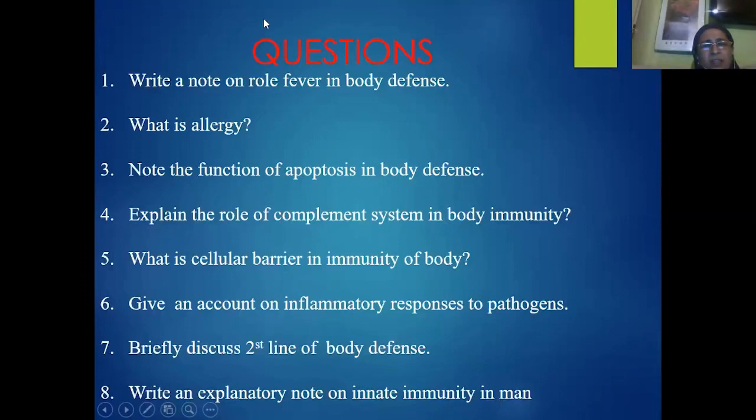So with that, we have come to the end of the lecture on second line of body defense under immunology. In the next class, we are going to study about the third line of body defense.